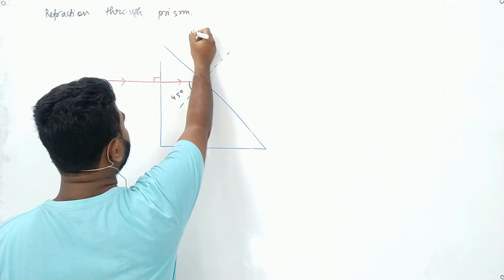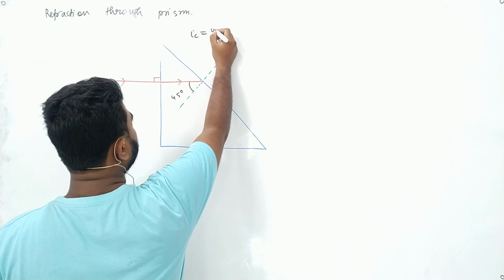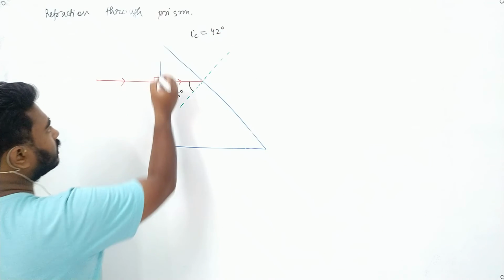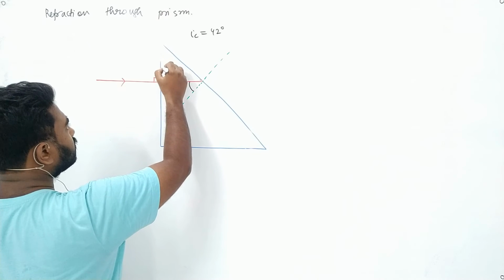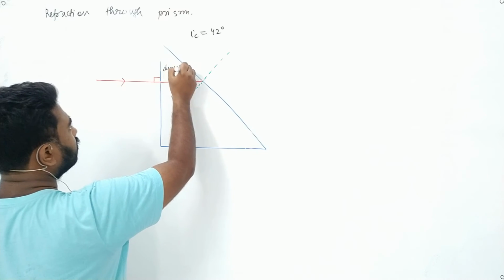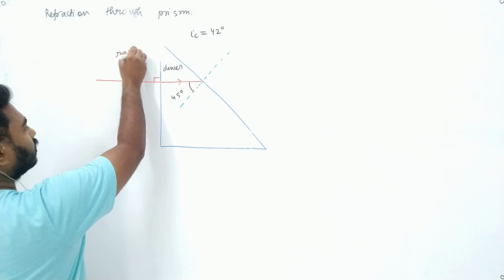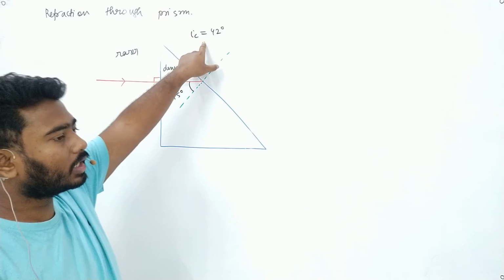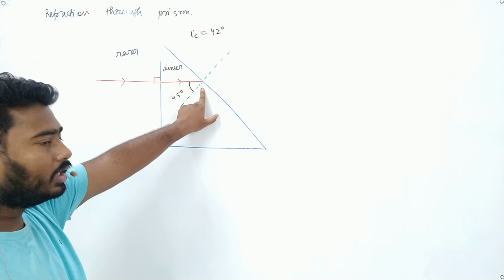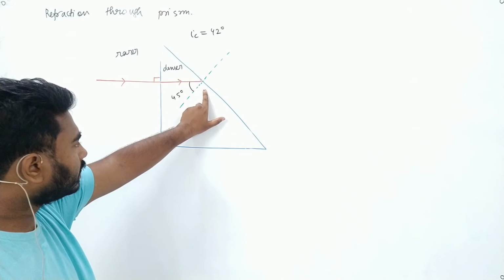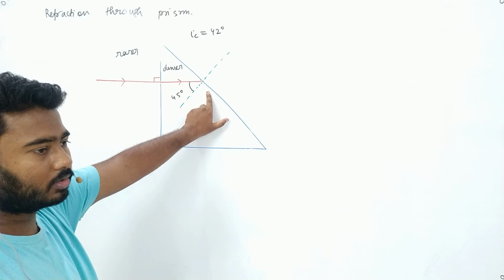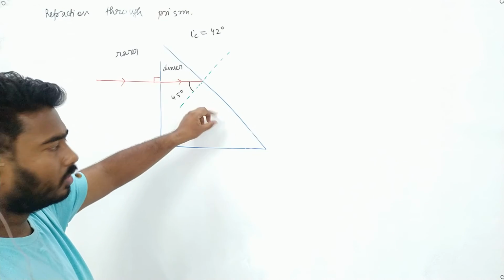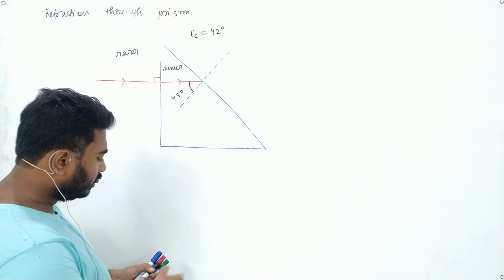Let the critical angle for this surface be 42 degree. See, this one is glass, so this one is denser, the outside is rarer. Tell me, Renesa, if this angle is greater than critical angle, will total internal reflection happen or will refraction happen? Sir, total internal reflection.